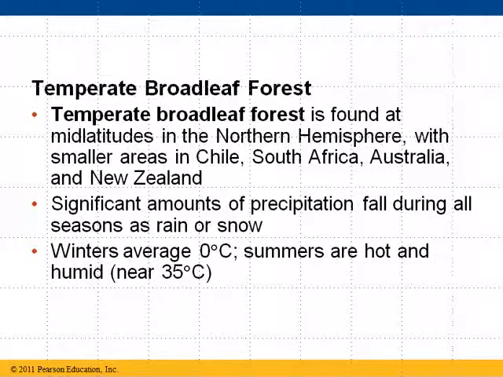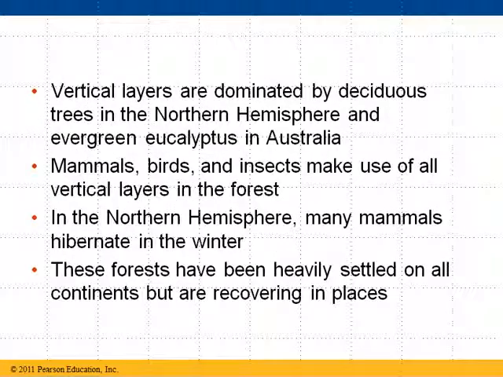You can find, again, in any forest, vertical layers of different sorts of ecosystems from the bottom of the trees all the way up to the tops. And vertical layers are dominated by deciduous trees in northern hemispheres. So in North America, you're going to get a lot of trees that lose their leaves in the fall, like oak trees, elm trees, maple trees. In Australia, these types of forests are dominated by an evergreen tree called a eucalyptus.